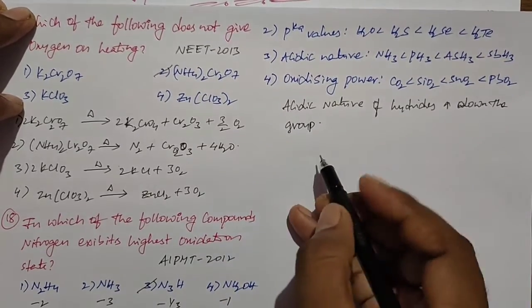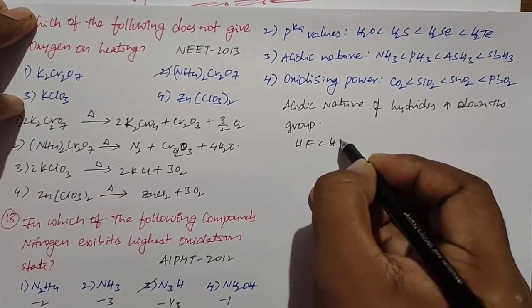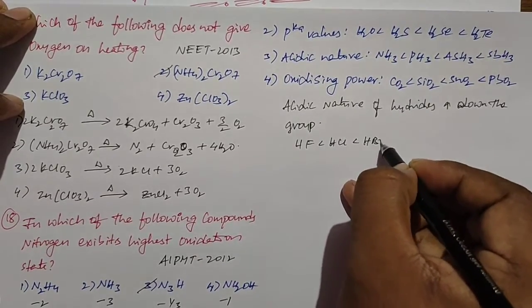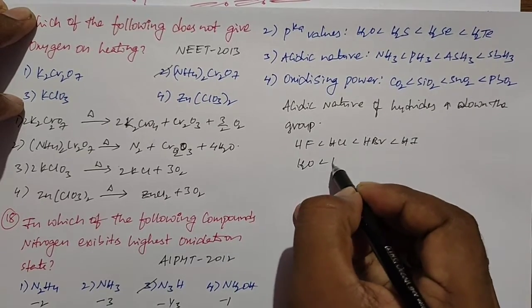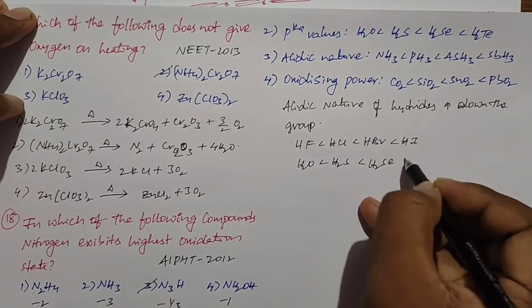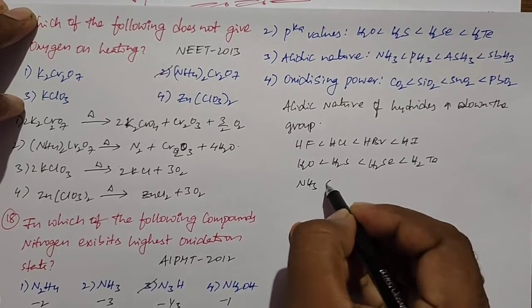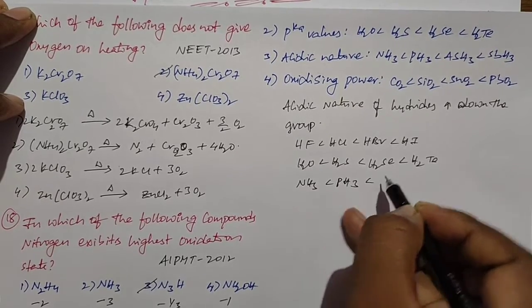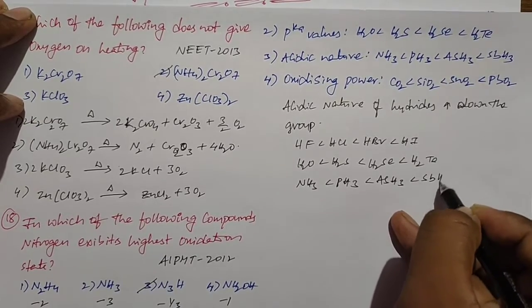So based on this, the order of acidic nature is HF < HCl < HBr < HI, and at the same time H2O < H2S < H2Se < H2Te, and NH3 < PH3 < AsH3 < SbH3.